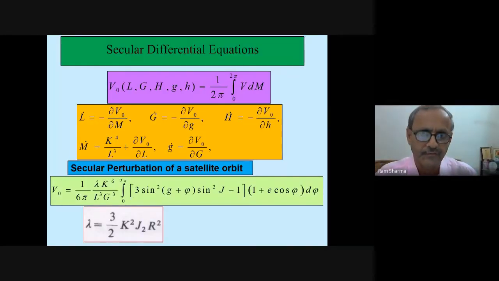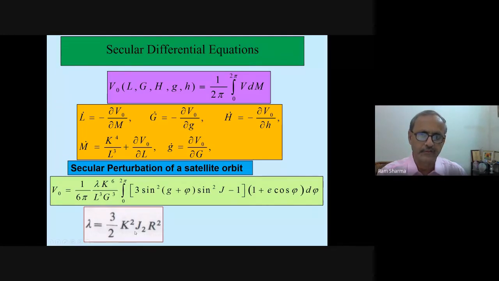Secular differential equations. Now, when you write, for example, the Earth's potential, you find an average over the mean anomaly, 1 by 2 pi, integral from 0 to 2 pi of V dM. So only the J2 term you have taken in the Earth's potential, this is lambda here.